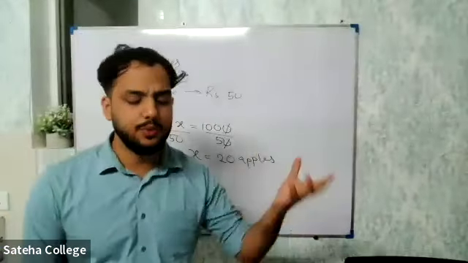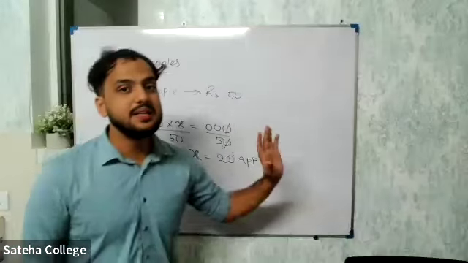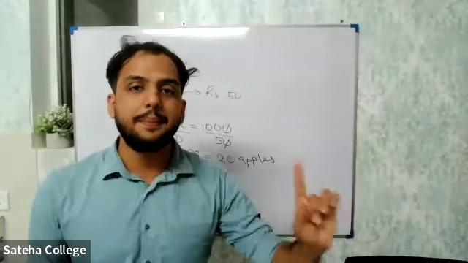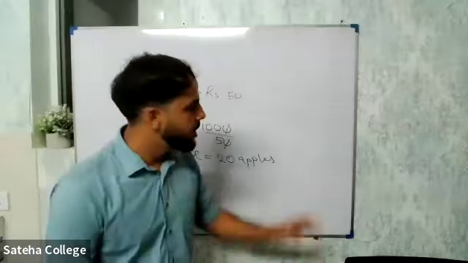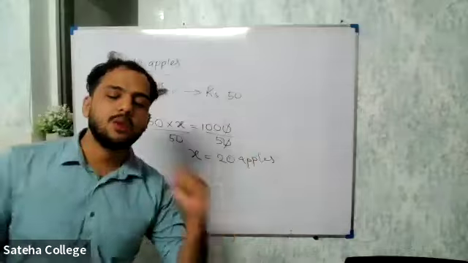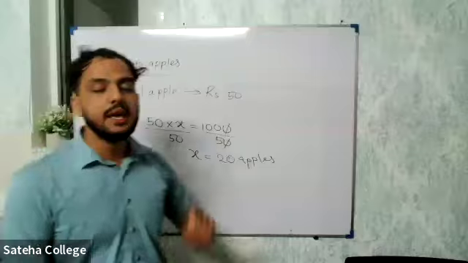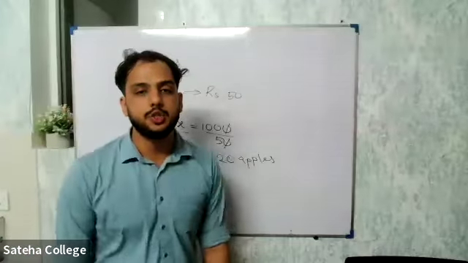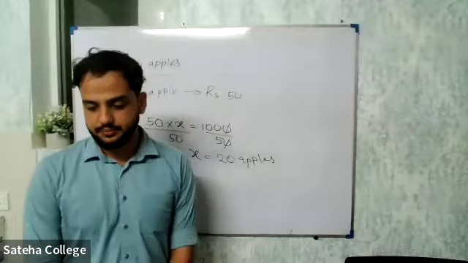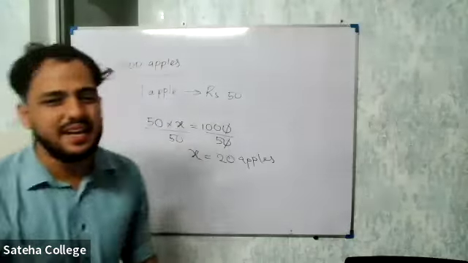Now you must have got some idea of what I'm trying to say. Apples here are the shares. Let's say one apple equals one share, so one share is equal to 50 rupees. He had 1,000 rupees in his hand, so he can buy 20 shares from this shop. Is that clear, everyone? Yes, sir. So that's the idea.